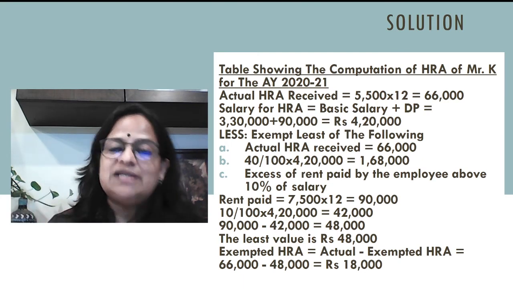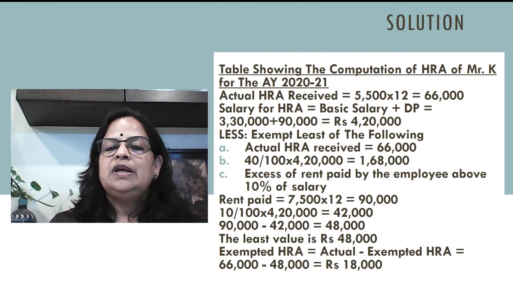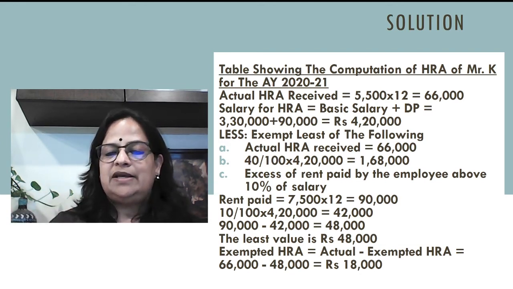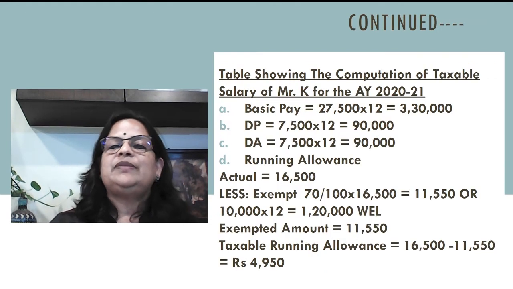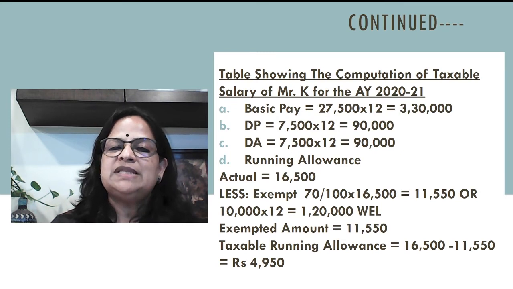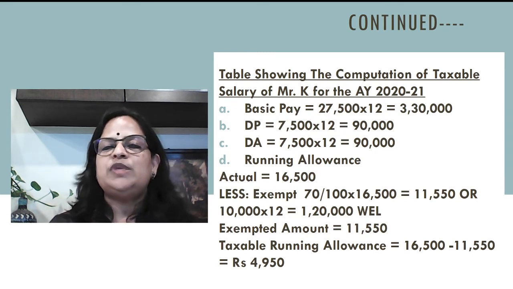Now what is taxable HRA? Taxable HRA is equal to 66,000 minus 48,000, so this is 18,000. So the last line is not exempted HRA, it is taxable HRA. 18,000 will be taxable. Now, the next table is the table showing the computation of taxable salary of Mr. K for the assessment year 2021.